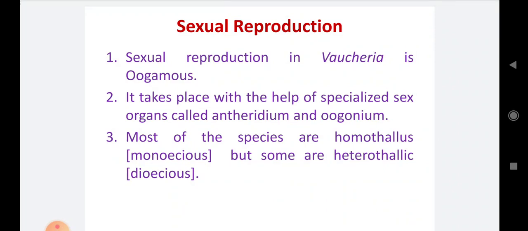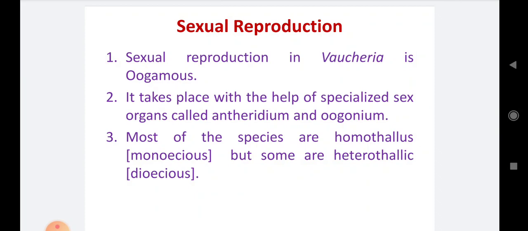Number 3, most of the species are homothallic, but some are heterothallic. This is the sexual differentiation in Vaucheria. Most species are homothallic, meaning monoecious. In the homothallic or monoecious condition, the male and female reproductive organs, antheridium and oogonium, can be developed on a single thallus. But in the dioecious, heterothallic condition, the male thallus is different and the female thallus is different.